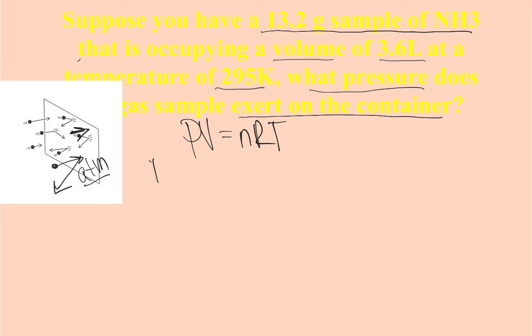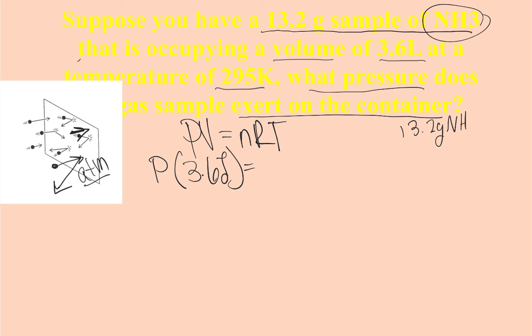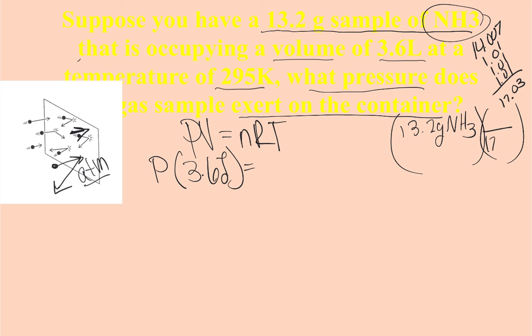And so this time I'm solving for pressure. It gave me volume, so I have 3.6 liters. It gave me moles too, right? No, it didn't. It gave me grams, but it told me what the formula was, so I have to convert 13.2 grams of NH3 into moles. I'm going to use the molar mass here, 17.03 grams of NH3 for every 1 mole of NH3. I get 0.7751 moles of NH3. So I'm going to plug that in right here.